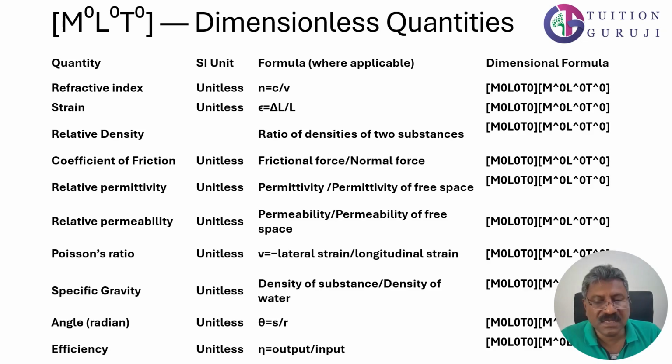Efficiency is actually the ratio of two similar quantities, therefore it will not have any dimension. With this, we have almost covered all the theory part of the units and dimensions for the 11th standard physics. Now in the next part, we will be covering the numerical problems as well as the MCQs.